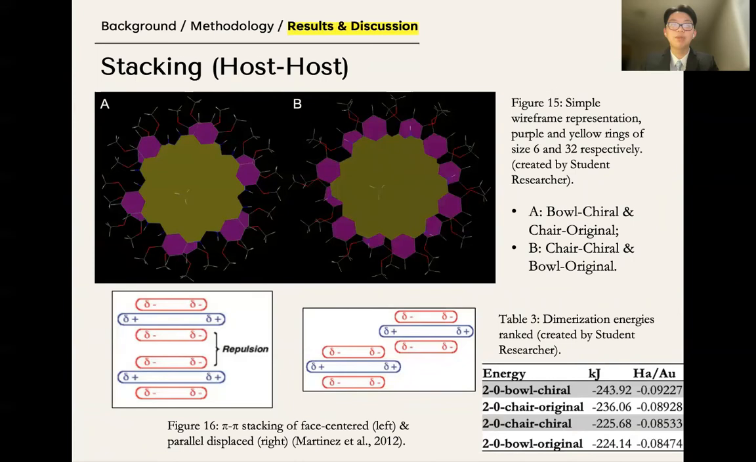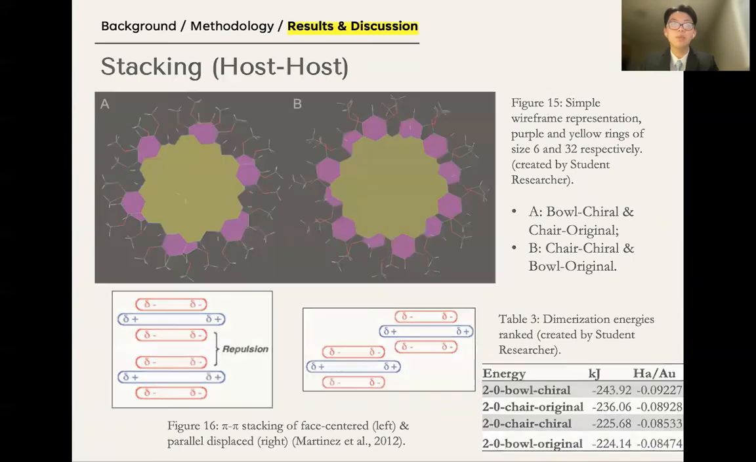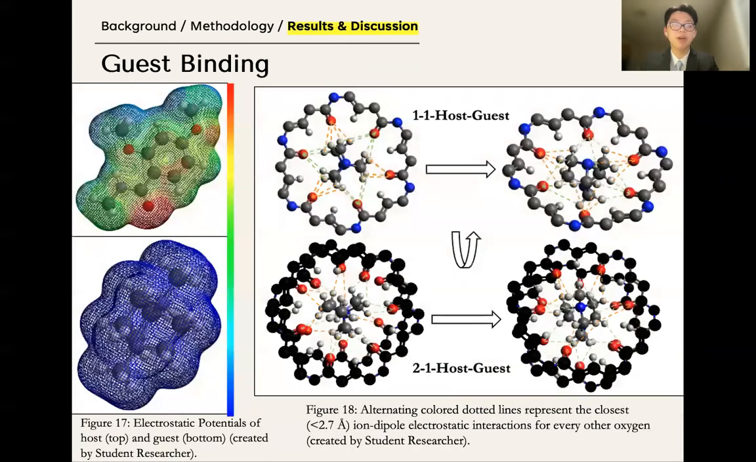This was confirmed by dimerization energies in table 3. Charge distribution was measured by Spartan calculated electrostatic potential maps, with blue representing electron deficiency while red represented the opposite, or electron richness. In figure 17, the top image is the host while the bottom is the guest. The binding of the guest structure with the host is based on charge transfer, as the negatively charged oxygen atoms in red on the top of figure 17 is attracted to the entirety of the blue DABCO